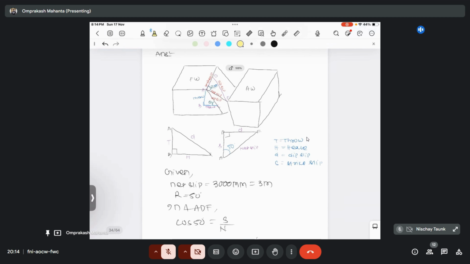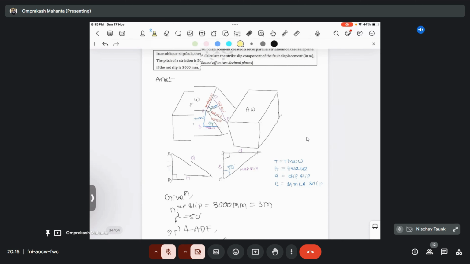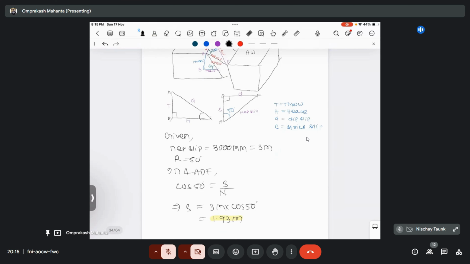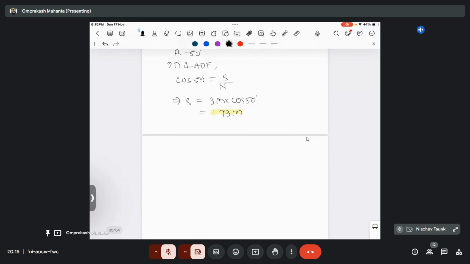So you can either remember this diagram or you can remember these two triangles. According to that you can do any type of numerical related to oblique slip. If this is not oblique slip, then you can directly use the throw formula and calculate the answer. But if it is oblique slip, then you need to draw the diagram of the oblique first, because here the rake is another thing. Here the rake and dip are different. This is a dip angle and this is a rake angle, so both are different. So for this question, the strike slip component will be 1.93 meter.